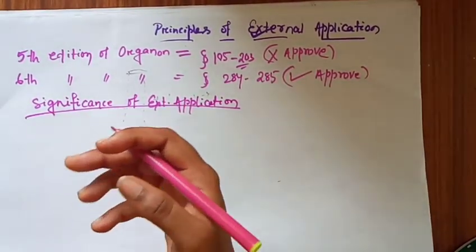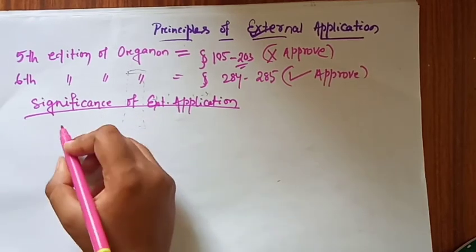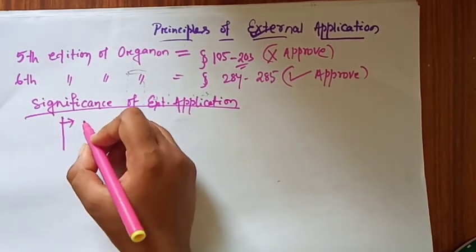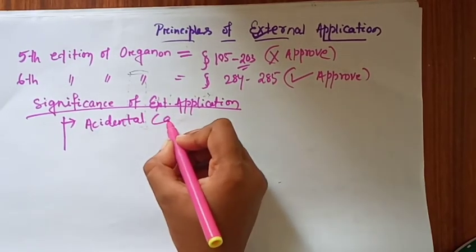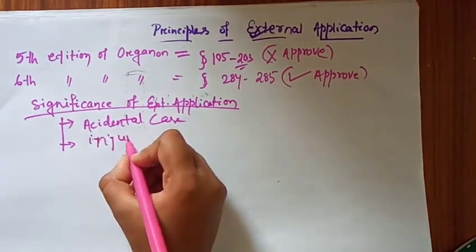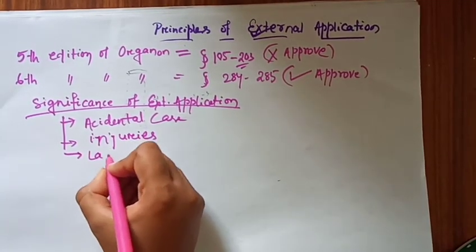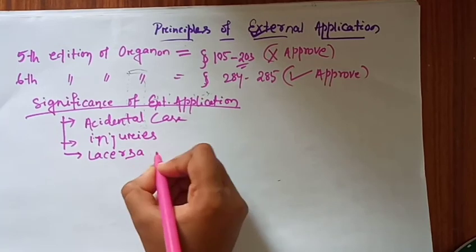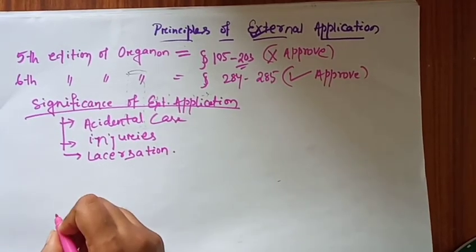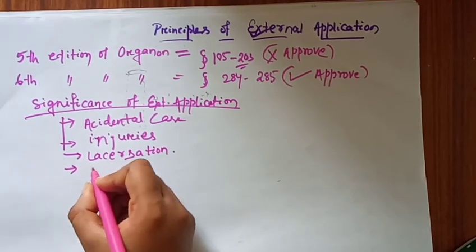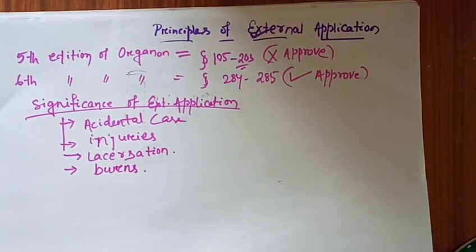We can use external application in different cases, so what are the cases we can use it in? In accidental cases and in laceration, meaning any type of oozing of liquid or a laceration case. In the bones we can use external application. So that is the significance.